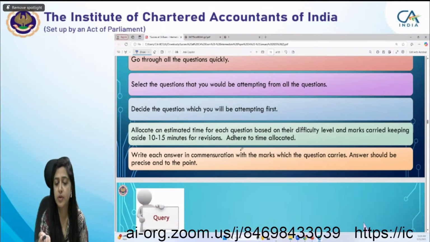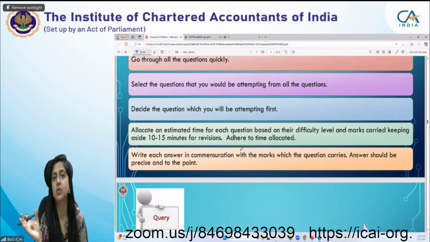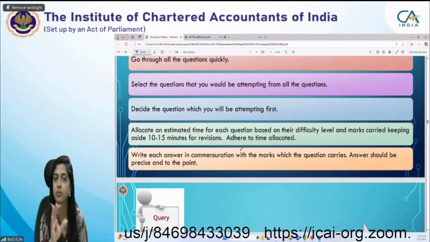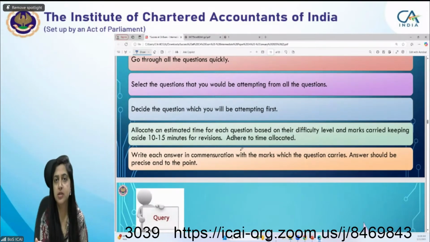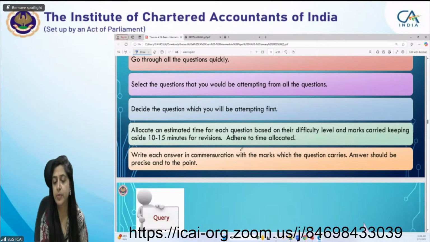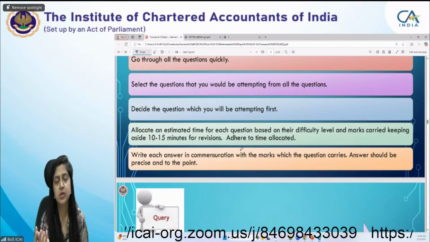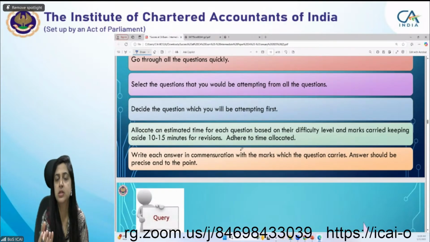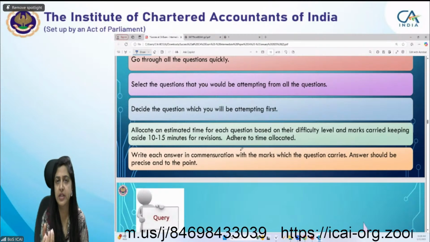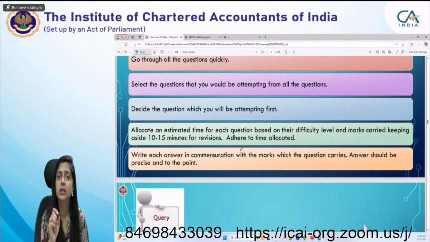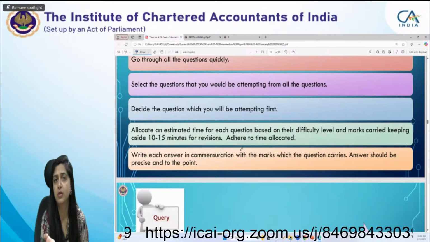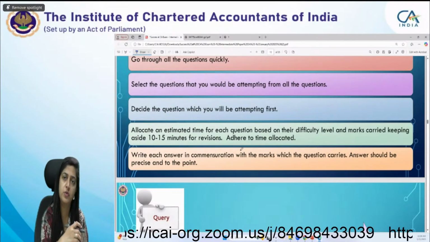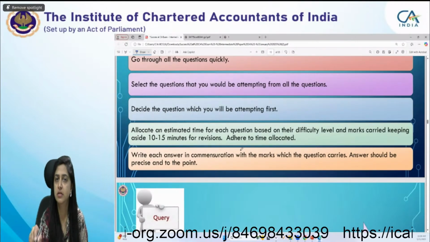And for descriptive questions also, just see the marks allocated to that question. Income tax is an application-based paper, so you have to apply the provision and concept. But in case some question asks you just to write or define something, then you have to keep in mind the marks allocated to that question. Don't write everything just because you know the provision. Don't waste your time.